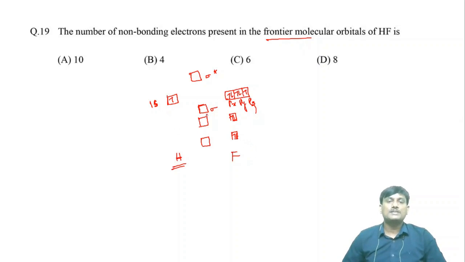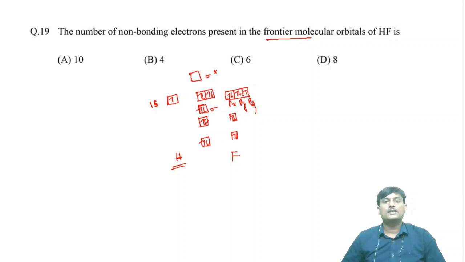So there is a formation of bonding and anti-bonding orbitals, and the remaining two will be non-bonding. So how many electrons are there in this case? 2 electrons from hydrogen 1 electron and from pz 1 electron. So here there will be 2 electrons, and here 2 electrons will be non-bonding.